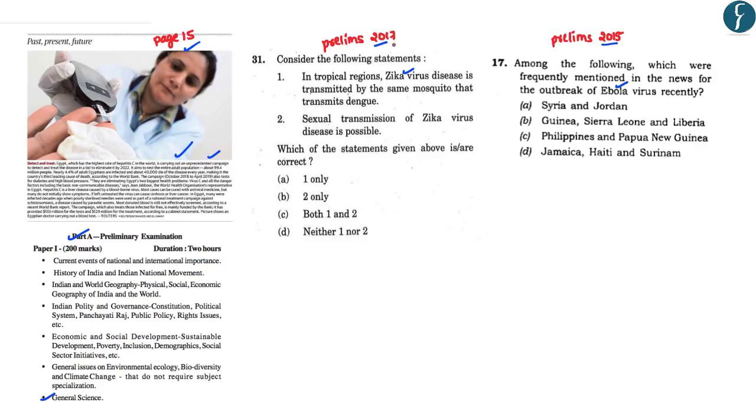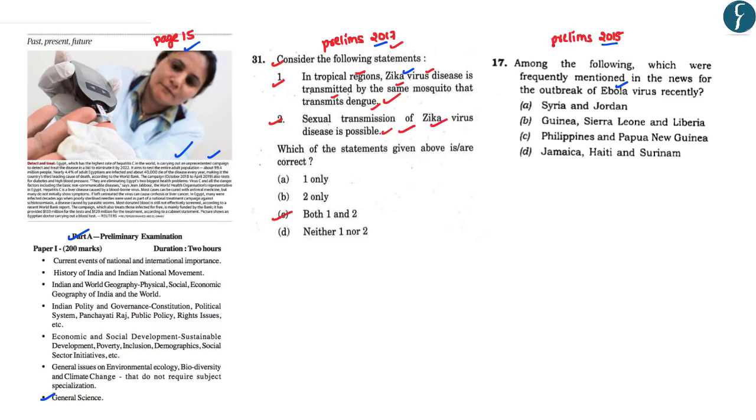Now coming to the question which has been asked in the prelims 2017, the question here was, consider the following statements. The first statement was, in the tropical regions, the Zika virus disease is transmitted by the same mosquito that transmits dengue. Now the Zika virus disease is transmitted by the Aedes aegypti mosquito, which is also responsible for the transmission of both dengue as well as chikungunya. Hence this particular option here is correct. Now the second statement reads as, sexual transmission of Zika virus disease is possible. Now the Zika virus has the potential to spread even through sexual transmission. Hence this particular statement here is correct. So looking at the options here, the correct answer to this question is C, that is both 1 and 2.